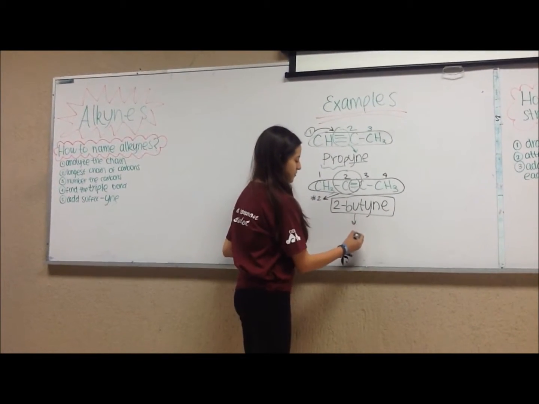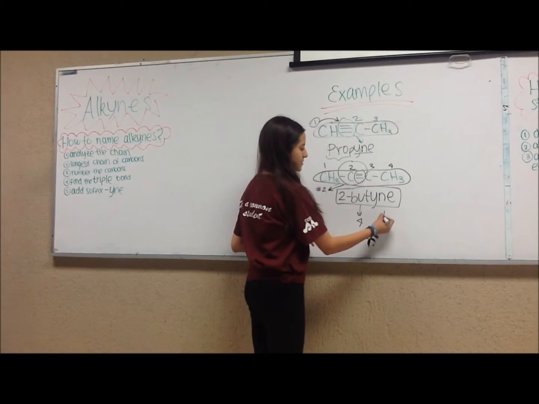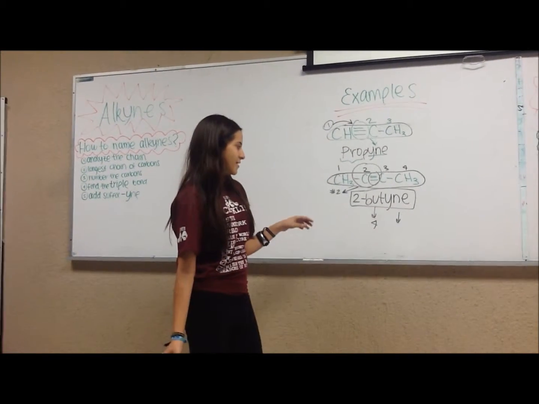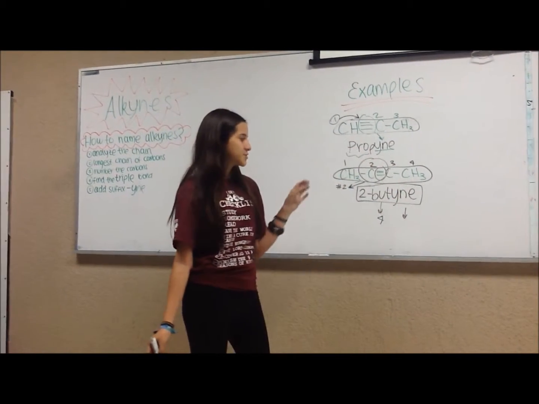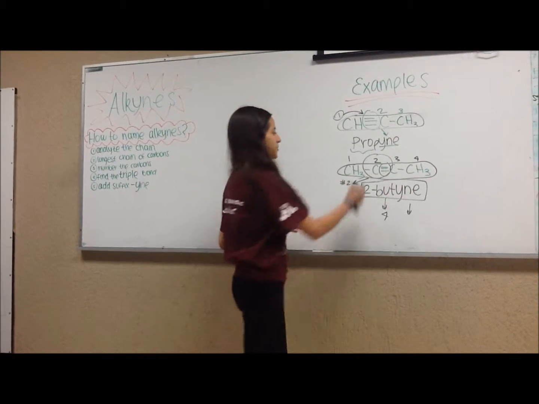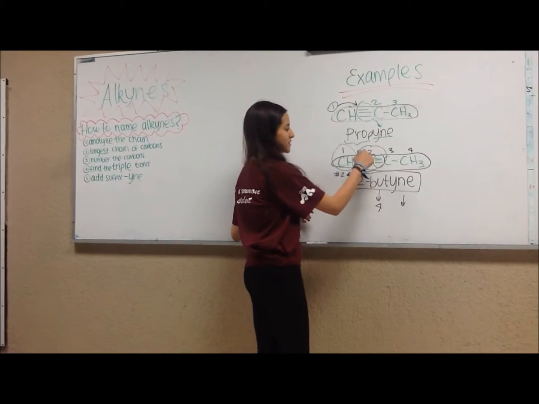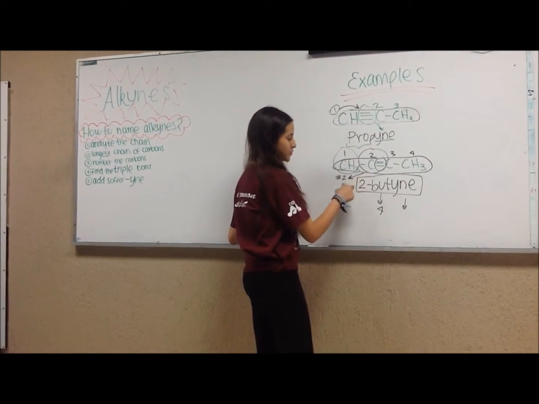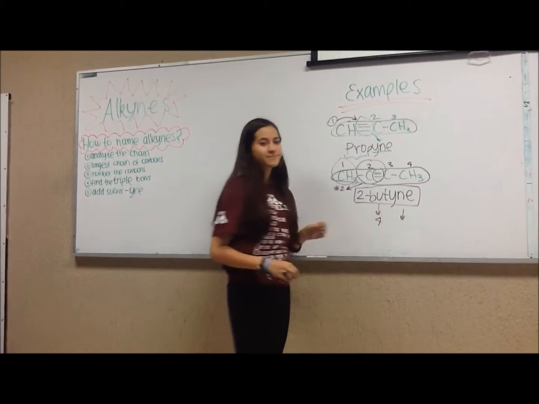This tells us that we're working with 4 carbons, and this that we're working with an alkyne. So we already have the name, but we need to know the number in which our triple bond is found. So with the numbered carbons, we know we have a triple bond in the second carbon. So we add the number 2, the dash, and the "-yne".